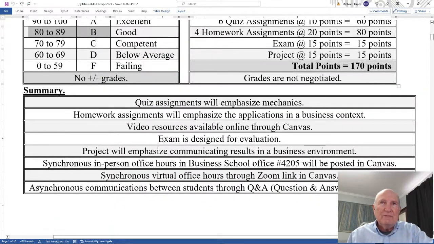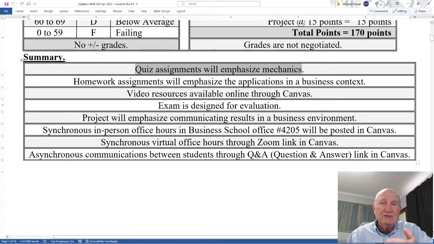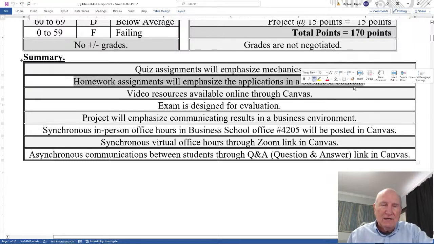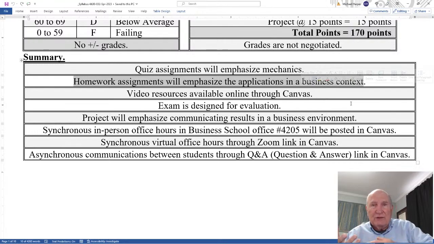The quiz assignments will emphasize the mechanics, and the mechanics include the definitions of terms and the language on how these things are communicated, also the quantitative methods and techniques. The homework assignments will emphasize applications in a business context. Quite often I'll have a business scenario, and within that scenario, you solve the problem and answer the questions.